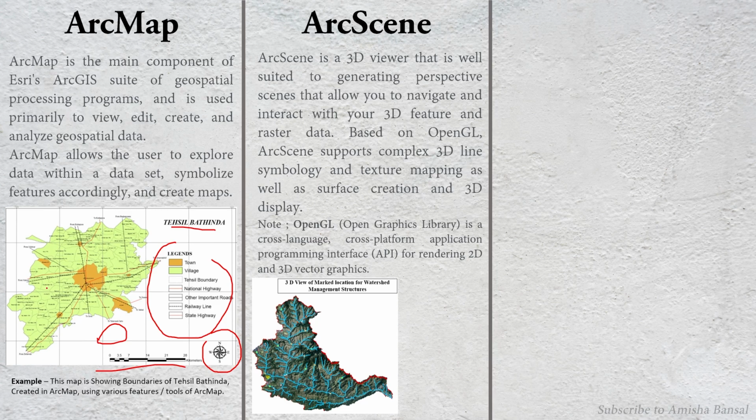It will be more interactive for you, and based on their open graphic library and ArcScene, these two support each other and created a 3D line symbology which creates a 3D display of an area. Here is the picture in which you can see the Giri watershed, and in it you can see the stream order. I have created this map using ArcMap and then ArcScene. You will also get to learn how to do this in detail in my upcoming videos.